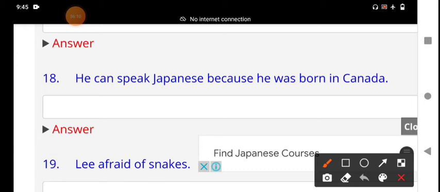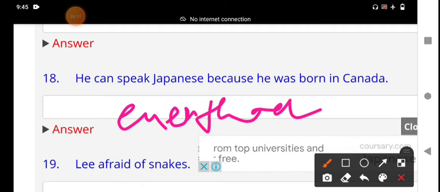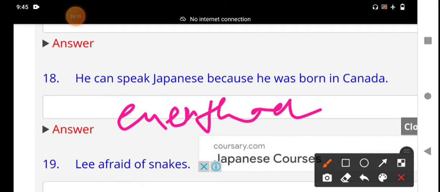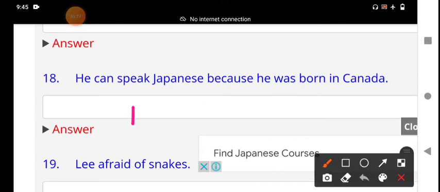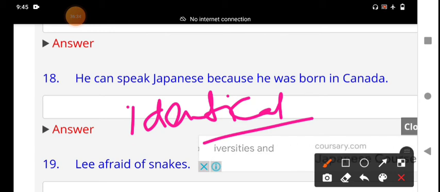That's why I should write even though, it is more emphatic. Though, although and even though are subordinate conjunctions, they have almost identical meaning, or the same meaning.